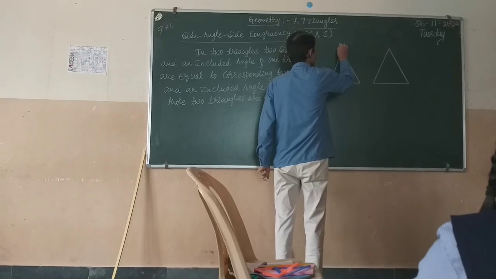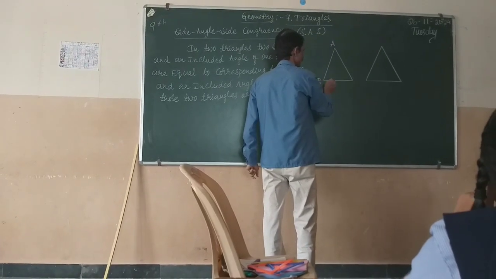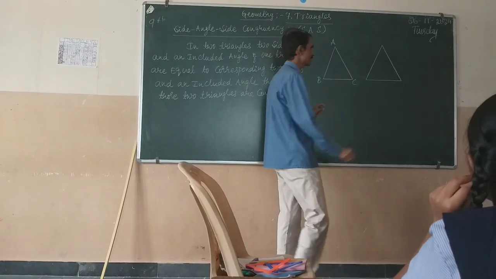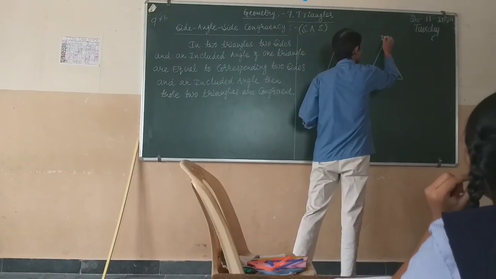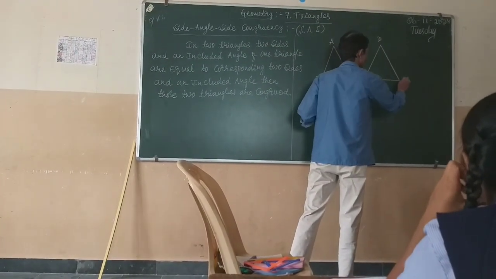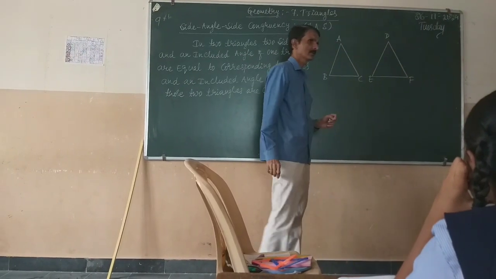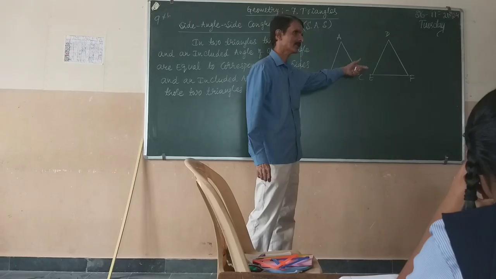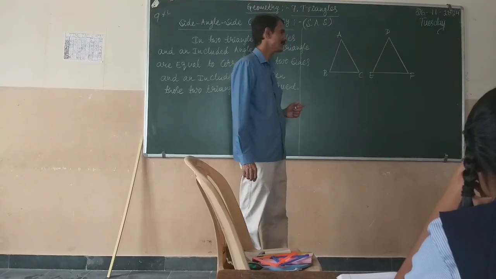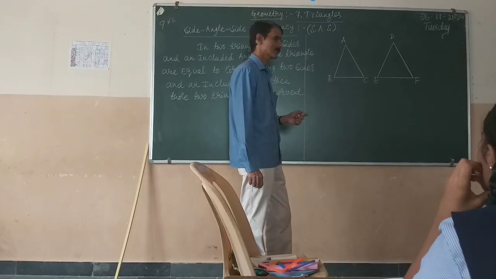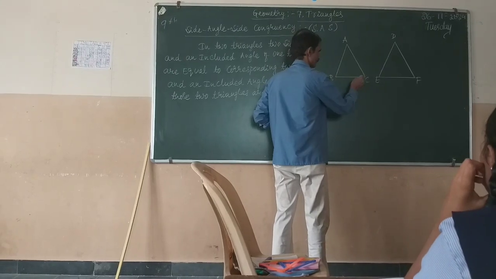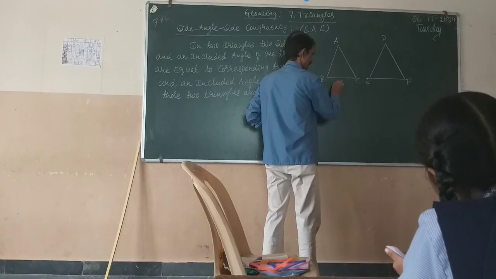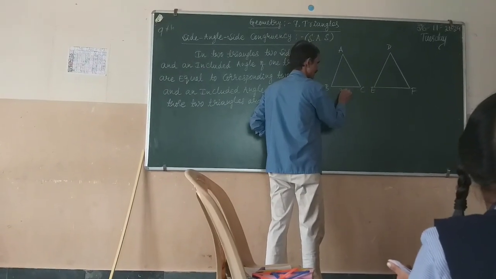I will call this triangle ABC and this one DEF. This is triangle ABC and another triangle is DEF.